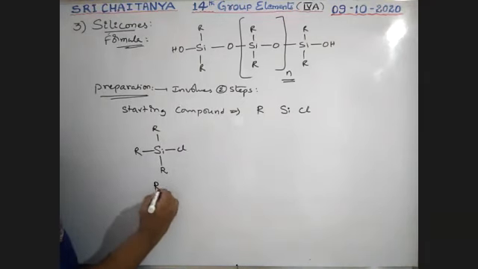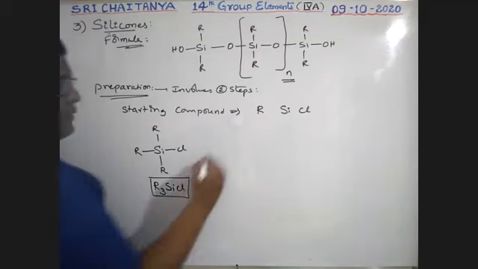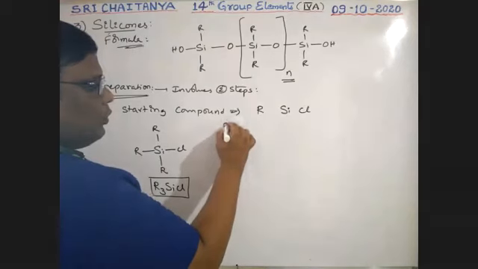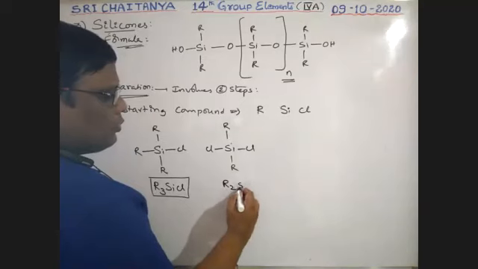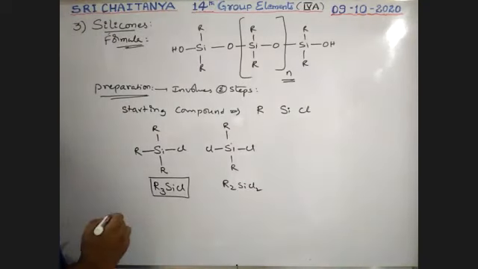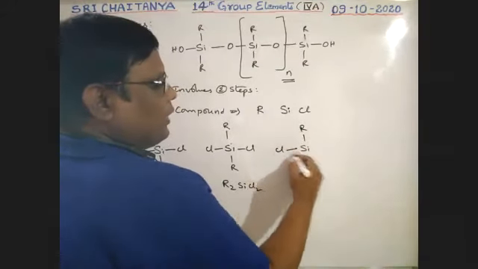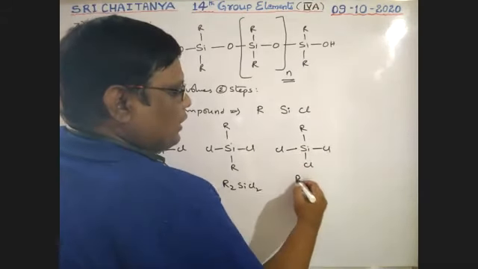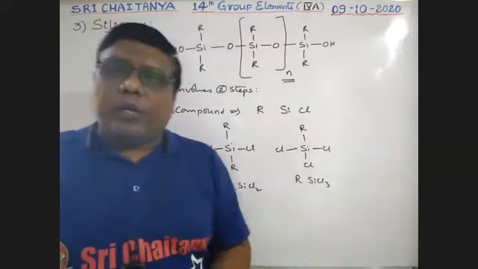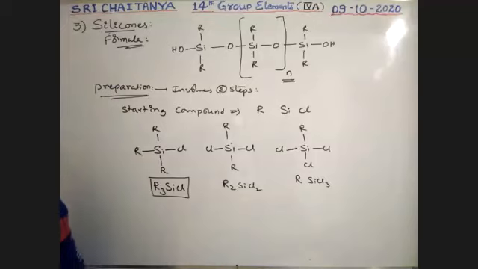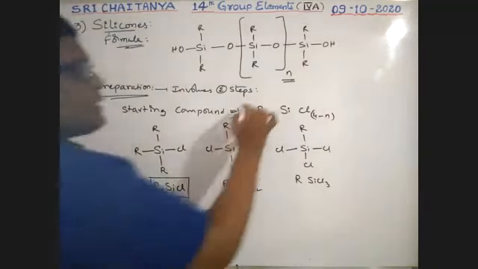Next, this is called R3SiCl. Next, out of 4, 2 are satisfied with alkyl group and 2 are satisfied with chlorine. This is R2SiCl2. Next, out of 4, 1 is satisfied with alkyl group and remaining 3 are chlorines. It is RSiCl3. These are the possibilities, boys. There must be an R group, there must be a chlorine group. So that is why I am taking this as n, and it is 4 minus n. It is the starting compound, boys.